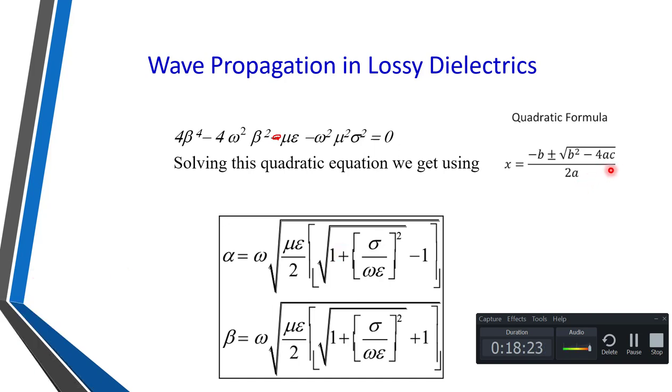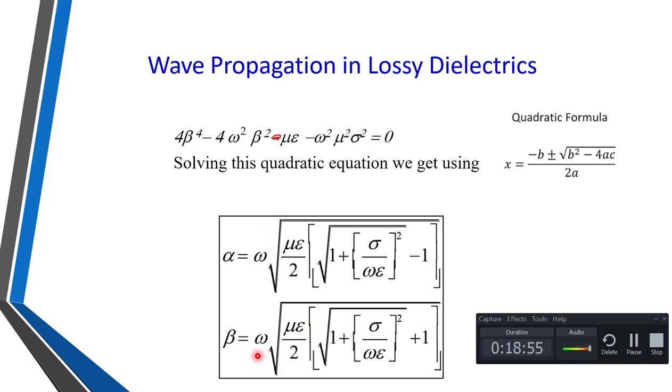Minus b plus or minus the square root of b square minus 4ac upon 2a. So in this quadratic equation, x is nothing but beta square, right? And so a is nothing but 4, b is nothing but 4 omega square mu epsilon, and c is nothing but minus omega square mu square sigma square. So if we put these values in this quadratic formula, then we can get alpha and beta separately.